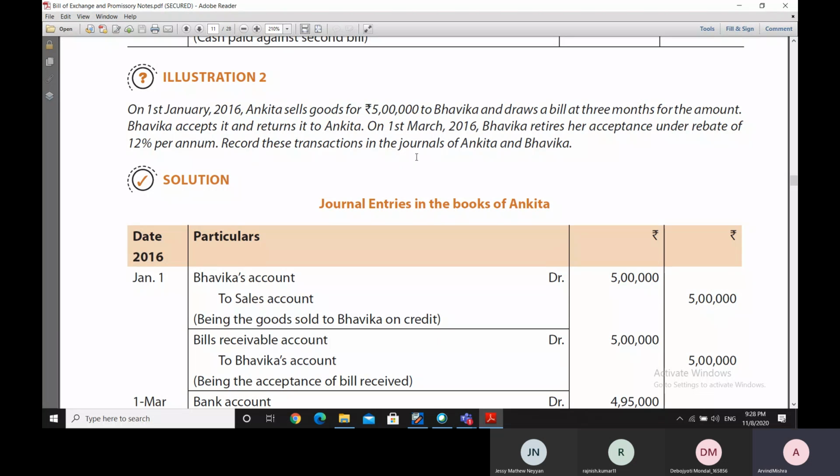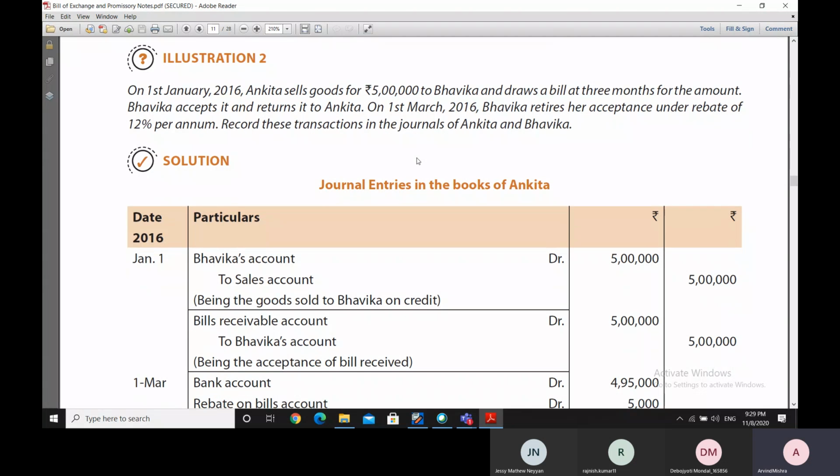Now continuing with illustration 2, as we completed up to illustration 1 in the second webinar, and in this third webinar now we are doing illustration 2.